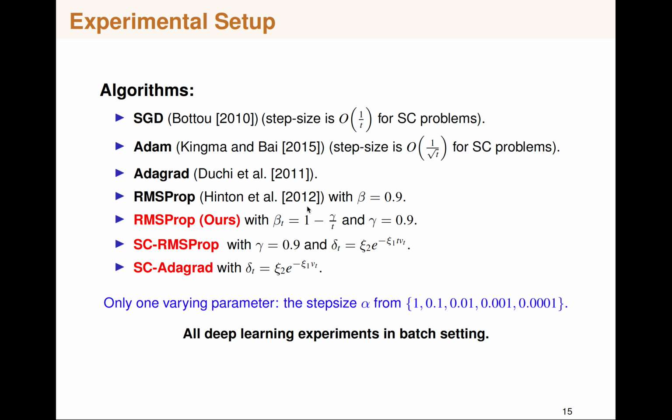We use Adagrad and RMSProp with the numerical stability parameter set to 10 power minus 8. Actually, in all the algorithms we set it to 10 power minus 8. However, for SCRMSProp we use such a numerical stability scheme, and similarly for SC Adagrad we have such a scheme. We use the best performing step size individually for each of these algorithms from the following set, so that the comparison is fair.